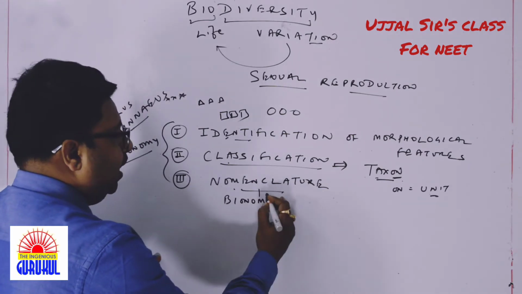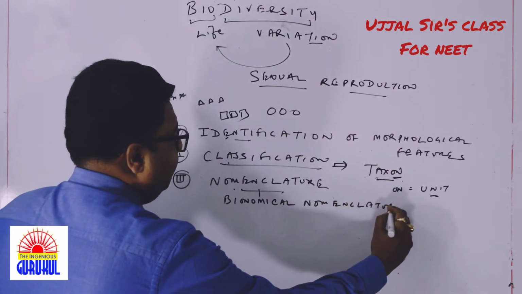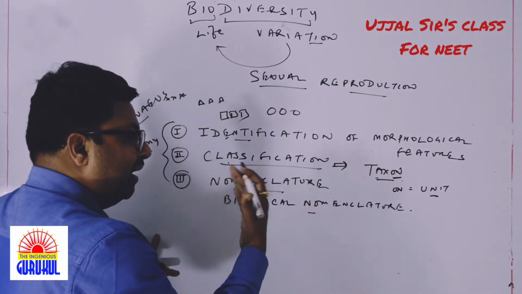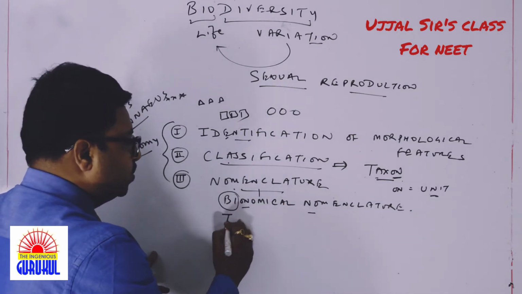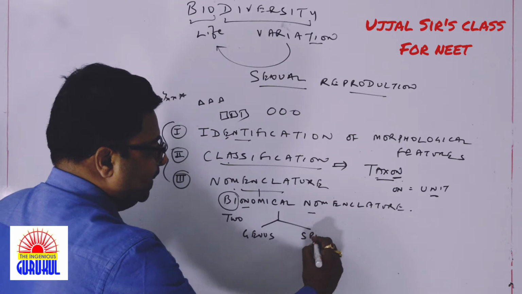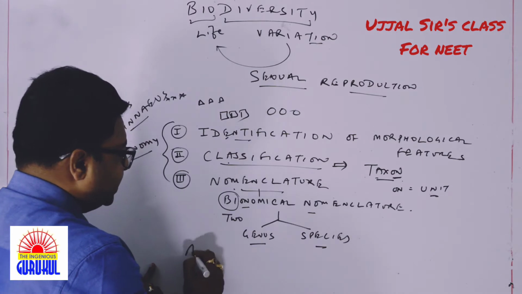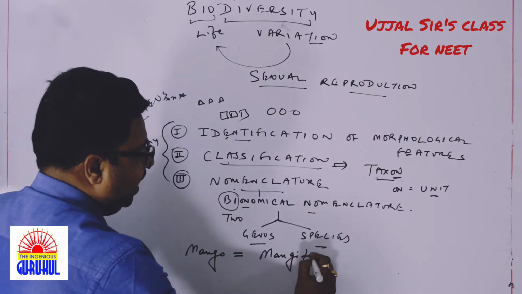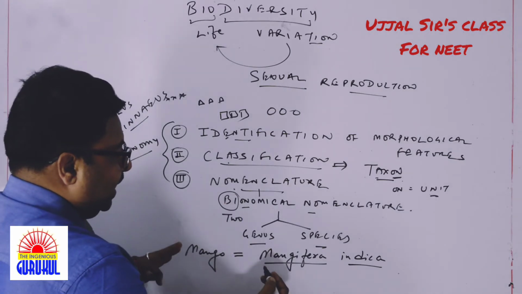This nomenclature, that is the naming of an organism, was proposed by Carolus Linnaeus, who made the binomial nomenclature, which says that an organism is universally named by a biological name, which should contain 2 particular words. Bi means what? 2. So it should contain 2 words, one is genus and one is species. For example, what is the scientific name of mango? What we know is Mangifera indica.